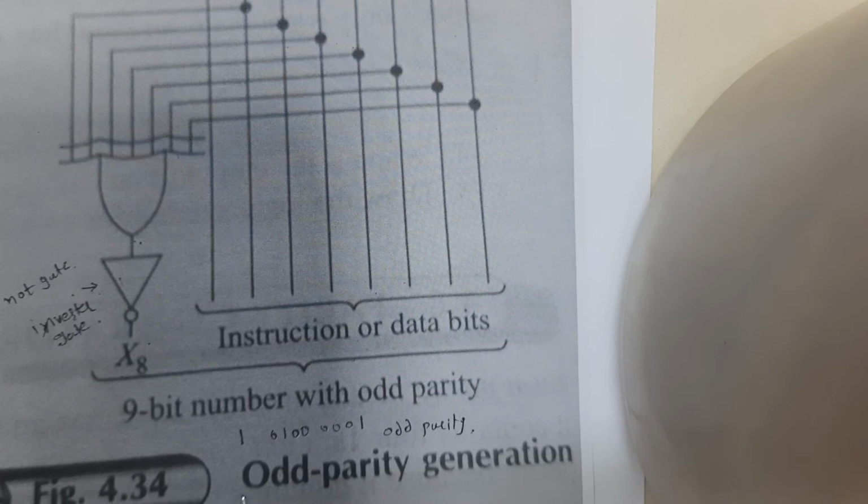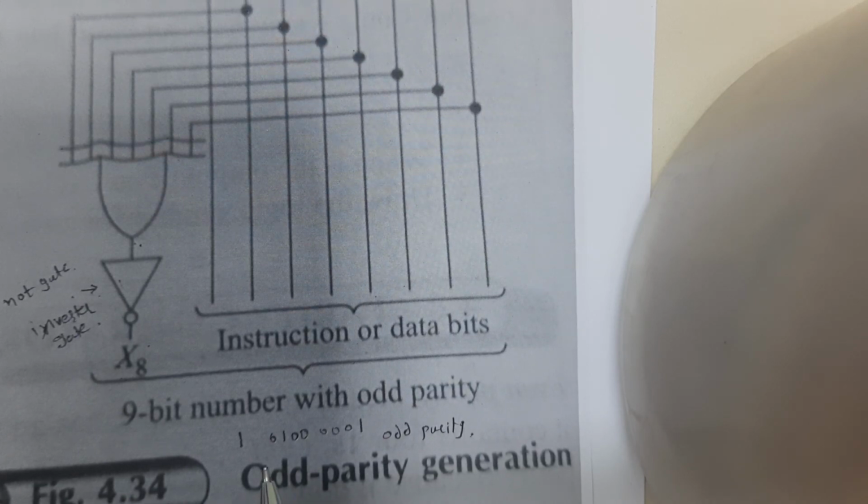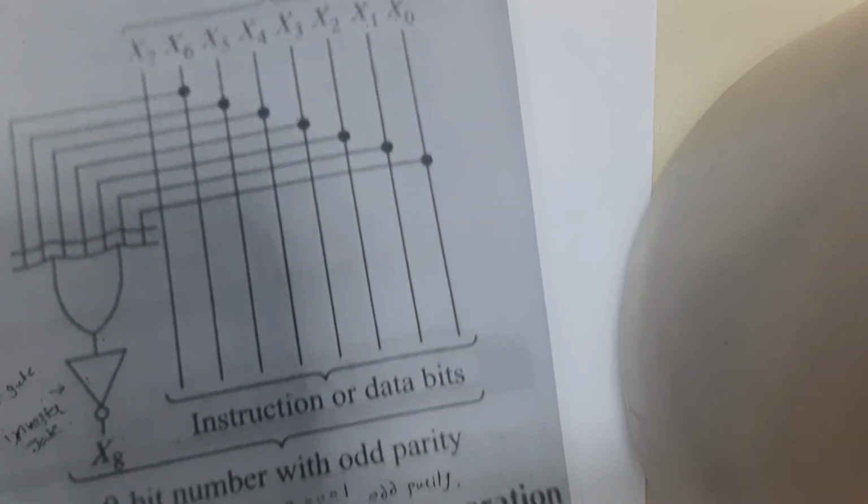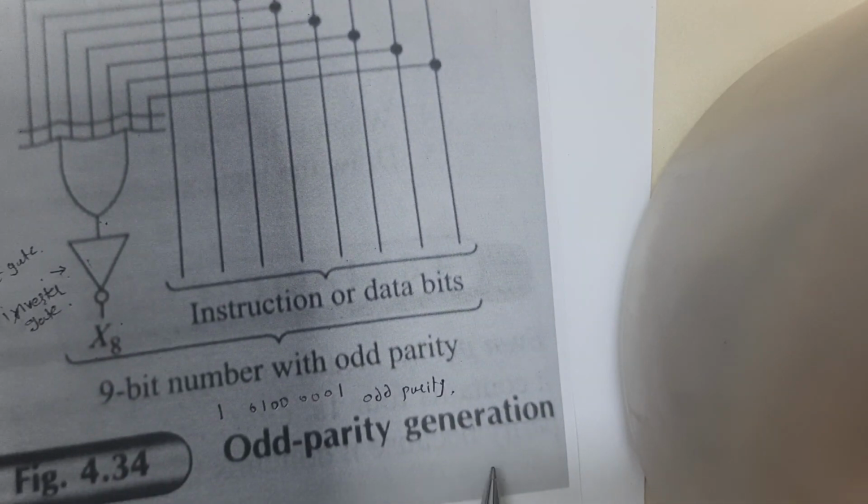The output always has odd parity. If the 8-bit input has even parity, a 1 becomes the output of the inverter to produce a final output with odd parity. On the other hand, if the 8-bit input has odd parity, a 0 comes out of the inverter and the final 9-bit output again has odd parity. In this way, we are discussing the odd parity generation.